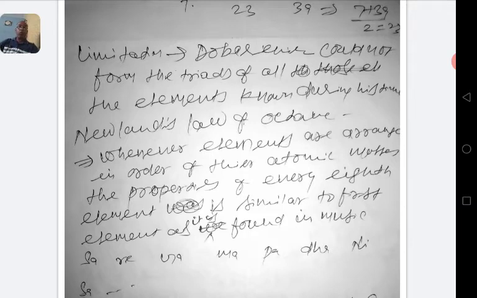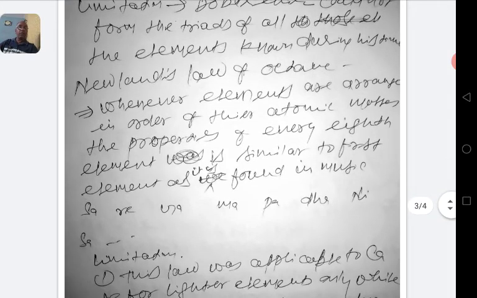According to the law of octave, whenever elements are arranged in order of their atomic masses, the properties of every eighth element are similar to the properties of the first element, which we find in music, just like sa, re, ga, ma, pa, dha, ni, and again sa.